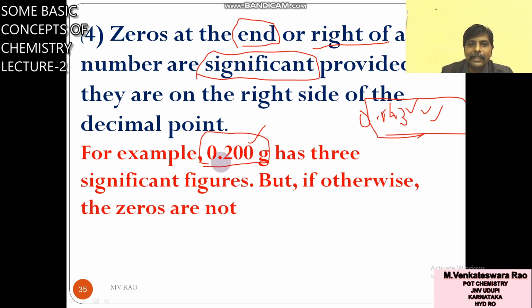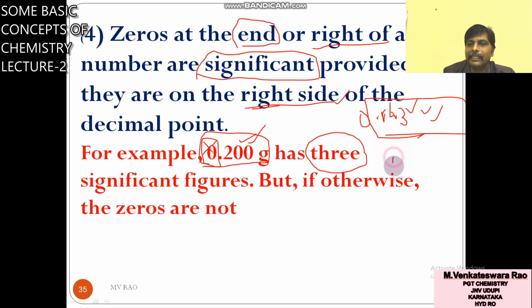Suppose you take 0.200. This 0 is present on the left side of the decimal, so it is not significant. These zeros are present on the right side of the decimal. Right is always right. That means you have to count. Here how many are there? 1, 2, 3. So total significant figures are 3. If a 0 is present on the left side, you can neglect it. Only zeros present on the right side of the decimal you have to consider as significant figures.